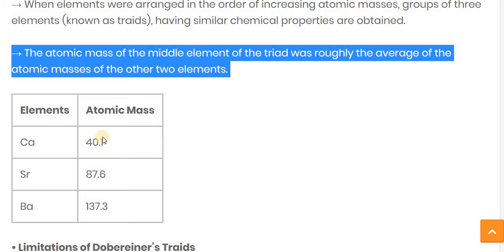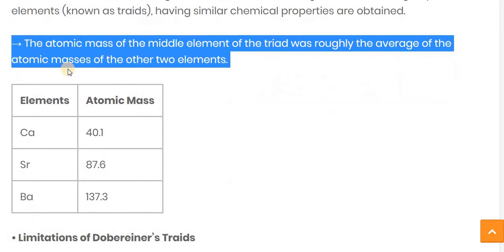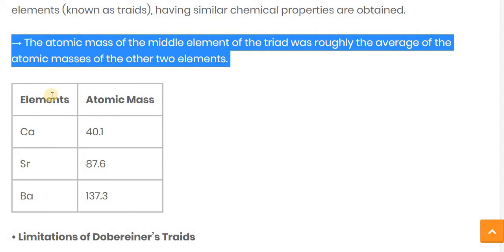If we sum Ca and Ba, 40.1 plus 137.3, divided by 2, the average of both elements, then we get a near answer for the middle element's atomic mass, the strontium atomic mass, nearby 87.6. So this law is known as Dobereiner's triads law.